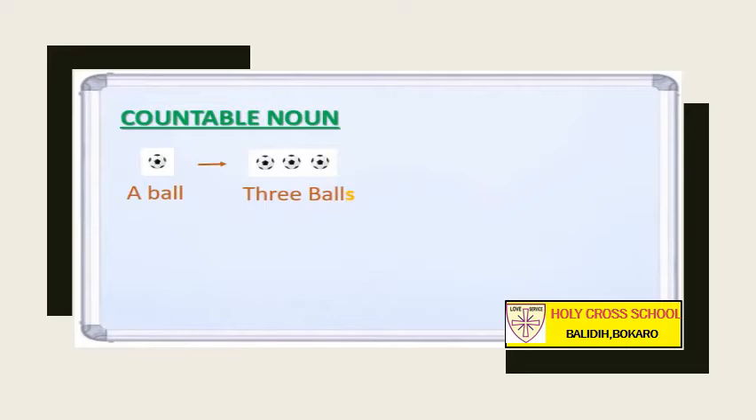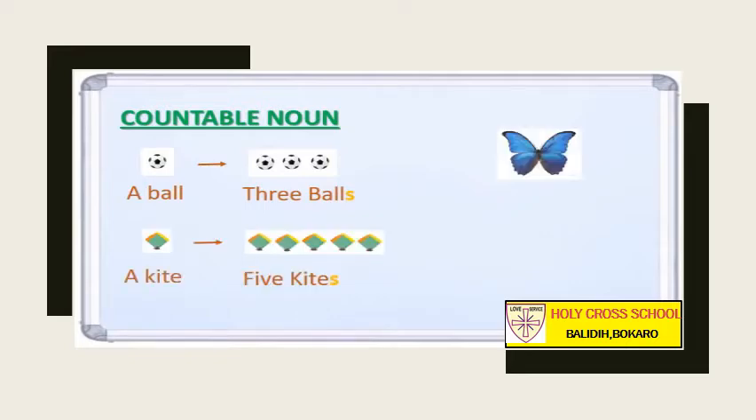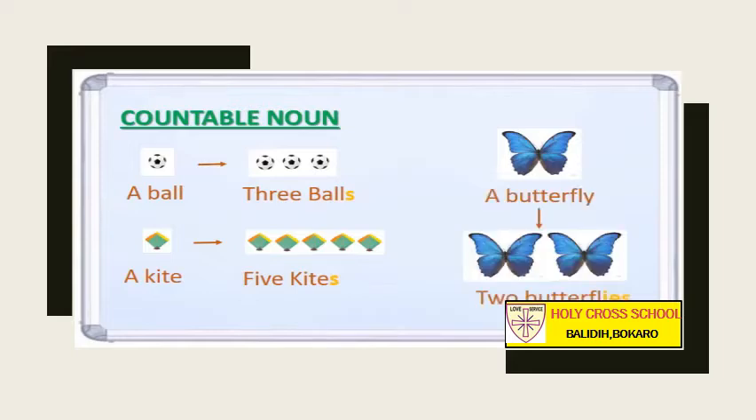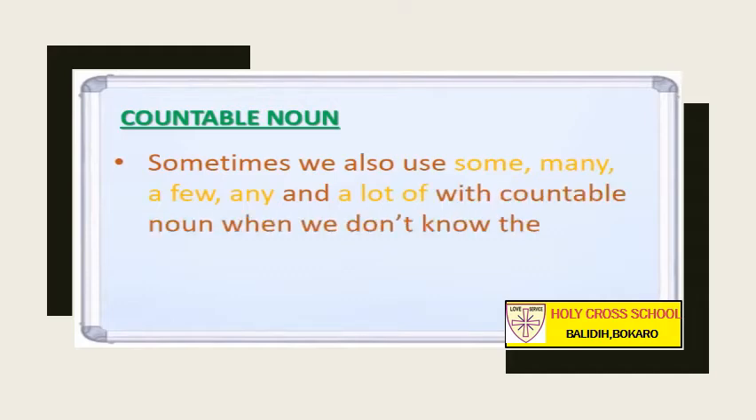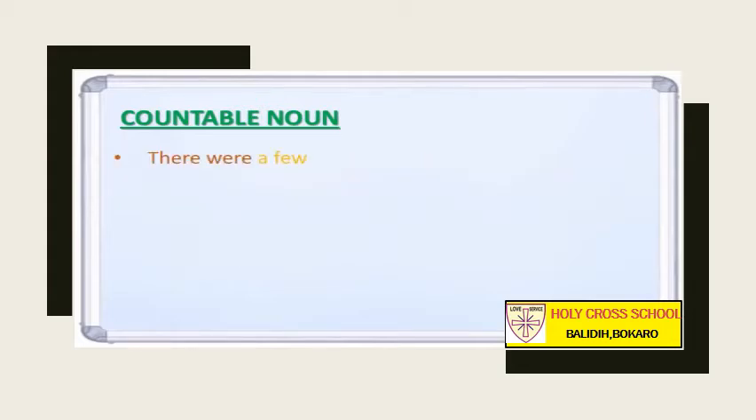Now take a look. Singular to plural, a ball, 3 balls, a kite, 5 kites, a butterfly, 2 butterflies. So you must be aware of this. Sometimes we also use some, many, a few, any and a lot of with countable noun when we don't know the exact quantity.